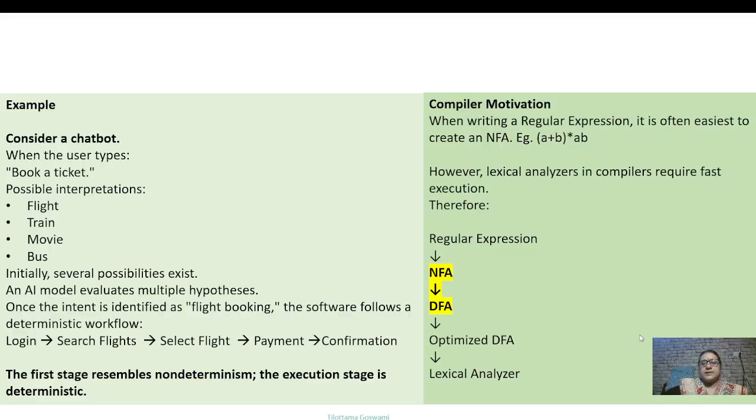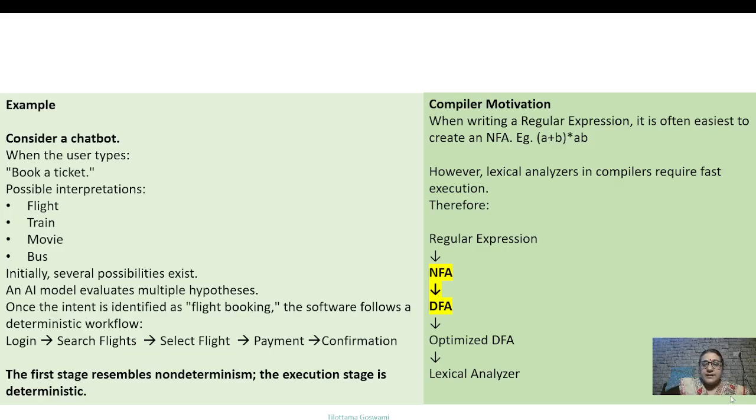Consider finding all possible interpretations of an answer to a question asked to ChatGPT. When ChatGPT receives a request like book a ticket, internally it considers booking the ticket from the source to destination using multiple options like flight, train, and bus. So multiple possibilities are there. Once the intent becomes flight, once you enter that you need the flight mode, then everything afterward becomes deterministic.